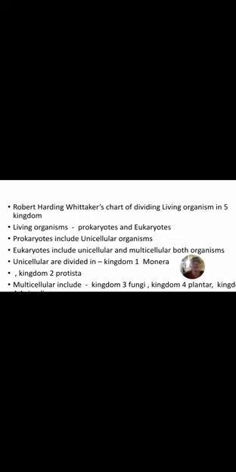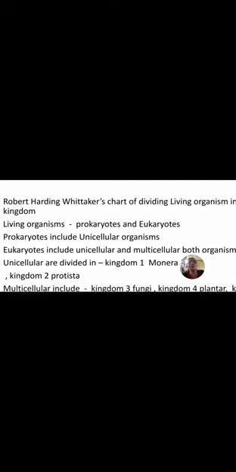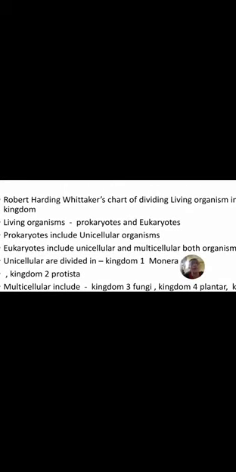So prokaryotes include unicellular organisms only, while eukaryotes include both unicellular and multicellular.